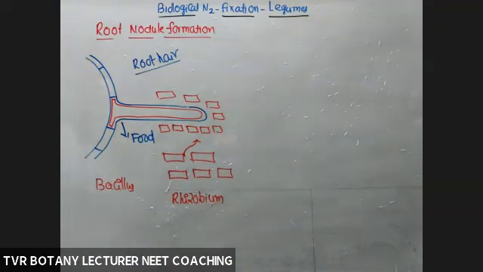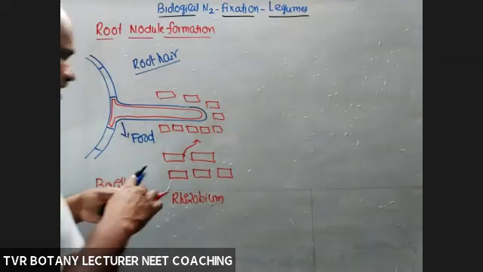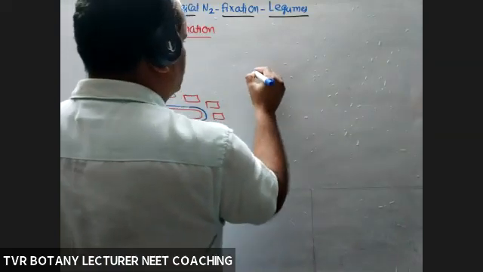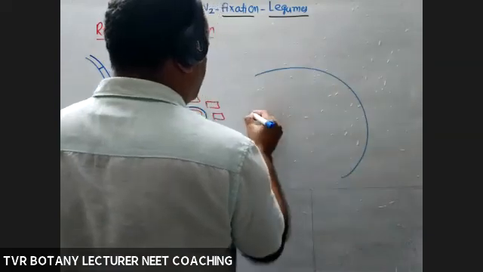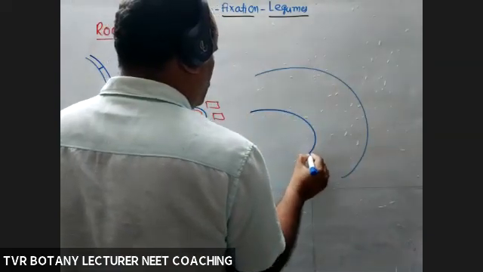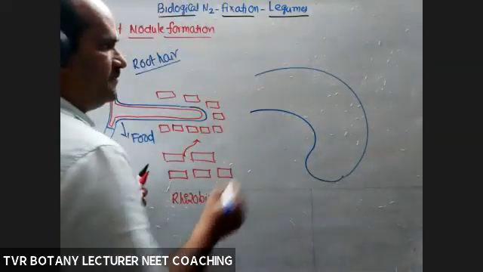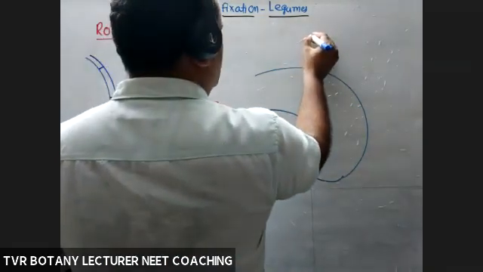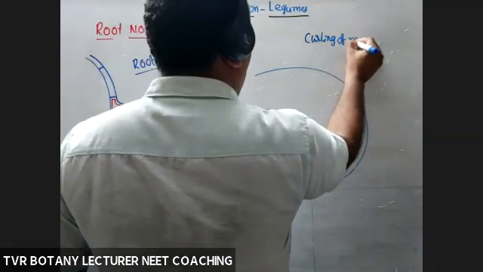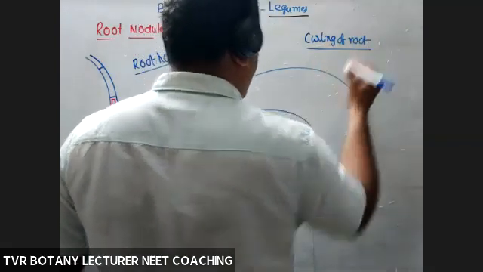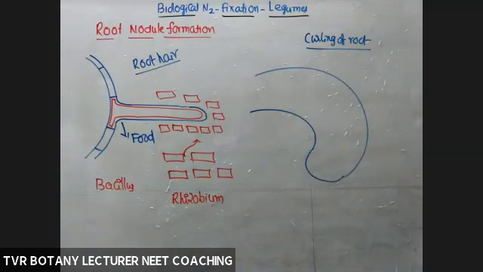After making contact with the root hair, they multiply and cause curling of the root hair. So this is the root hair, the curled root hair. The root hair is curled by a curling factor, which is produced by bacteria.